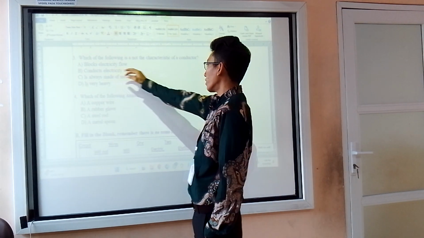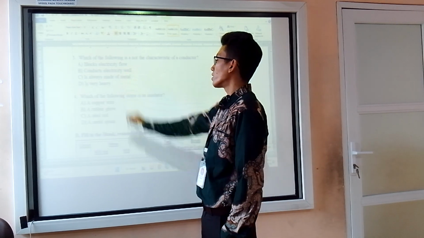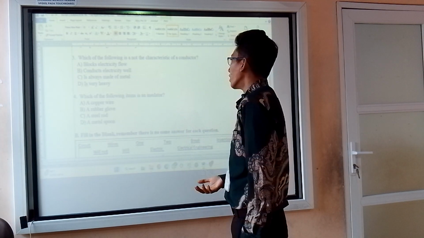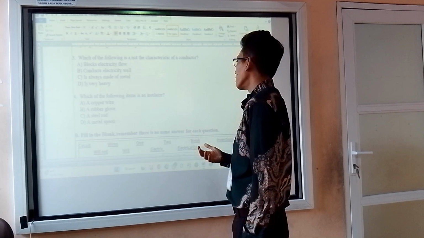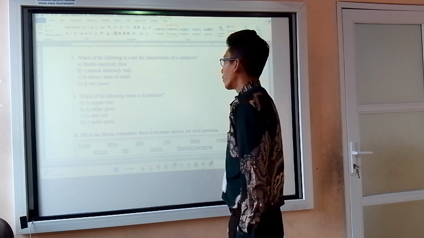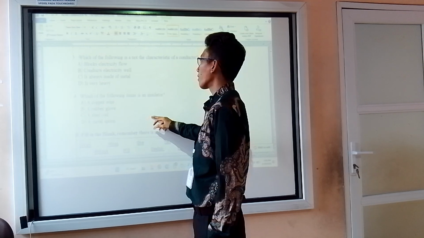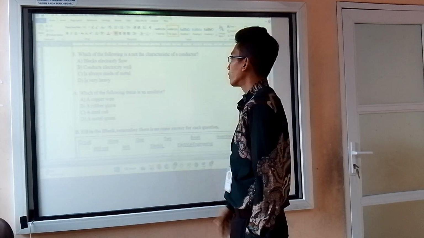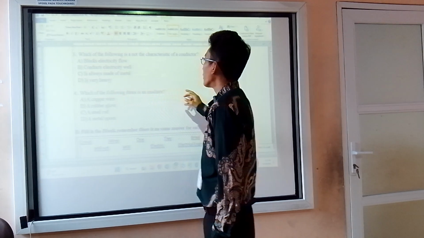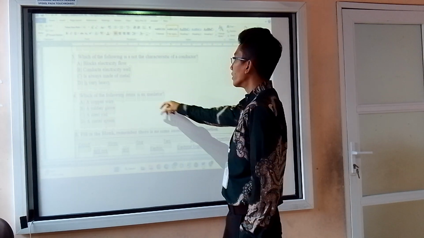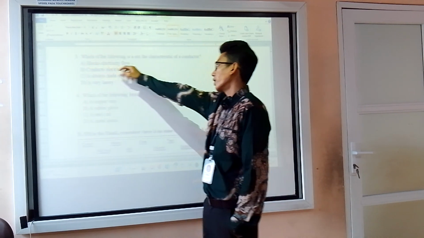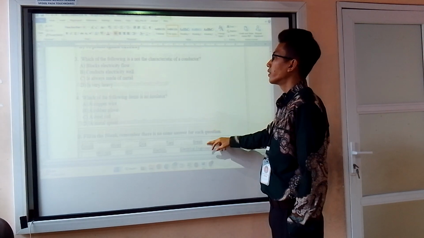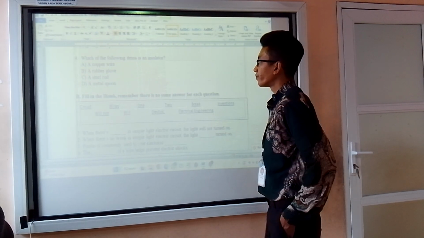It conducts electricity well. Yes, it is. It's always made of metal. Yes, because metal is mainly what a conductor is made of. Actually, there is also carbon, like graphite. It can also be a good conductor. It's very heavy. Yes, sometimes. But the one that does not belong here is the one that blocks electricity flow. That is the characteristic of an insulator.